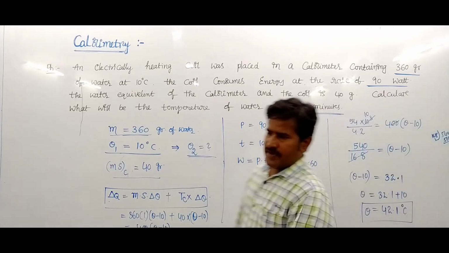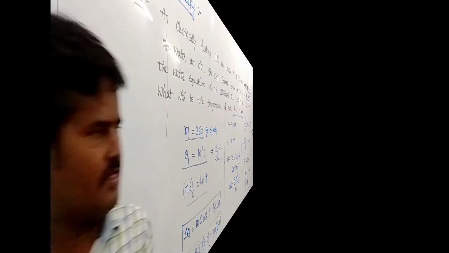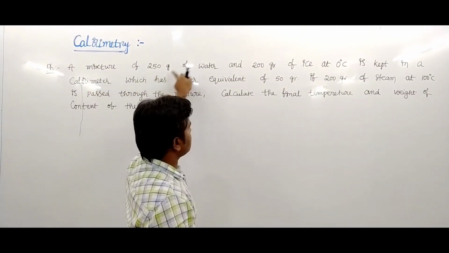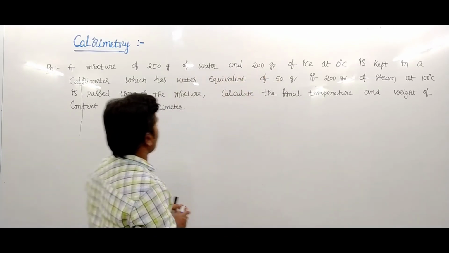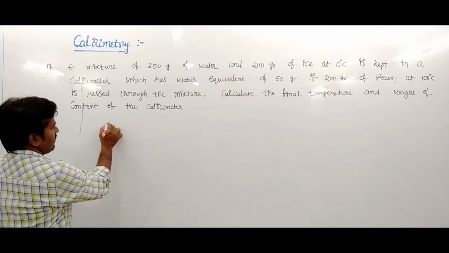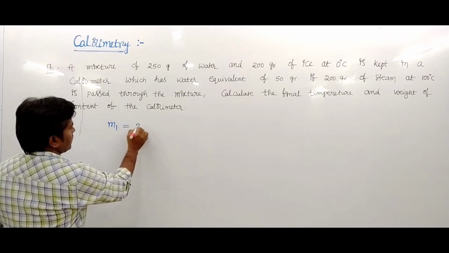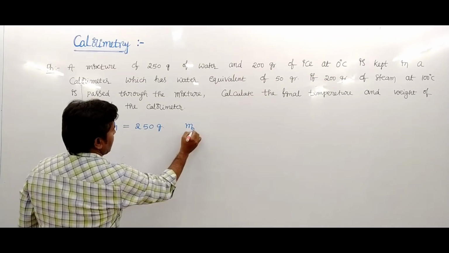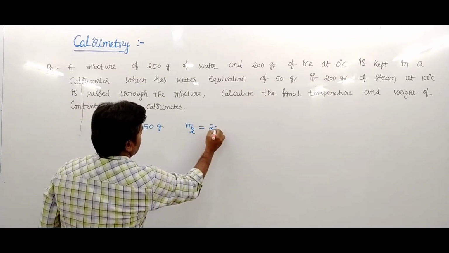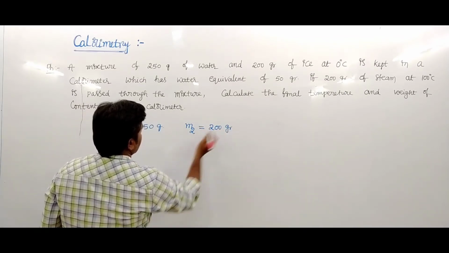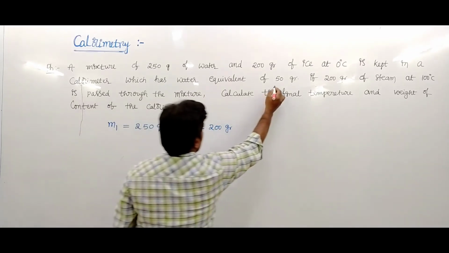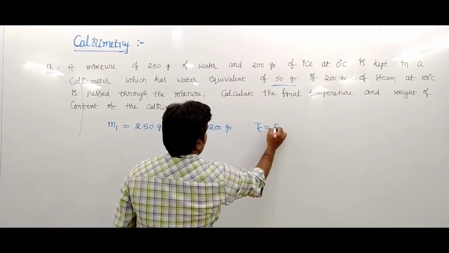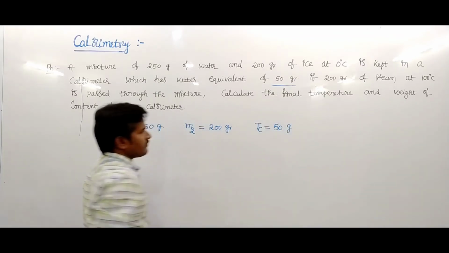In the given problem, there is a mixture of water and ice. The mass of water is 250 gram, the mass of ice is 200 gram, and the water equivalent of the calorimeter is 50 gram.